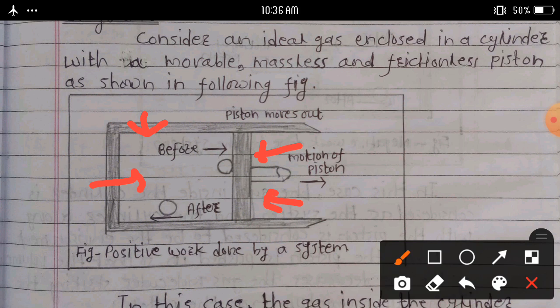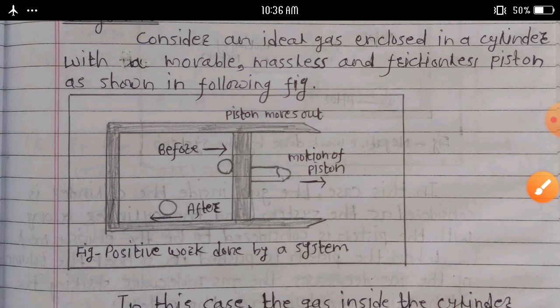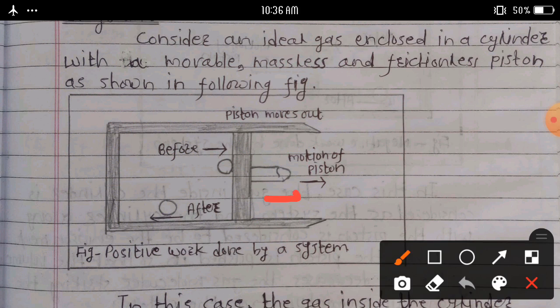During expansion, the gas molecules strike the piston, transfer their momentum to it, and exert pressure on it. As a result, the piston moves through a finite distance. Therefore, during expansion, the gas does positive work on the piston.